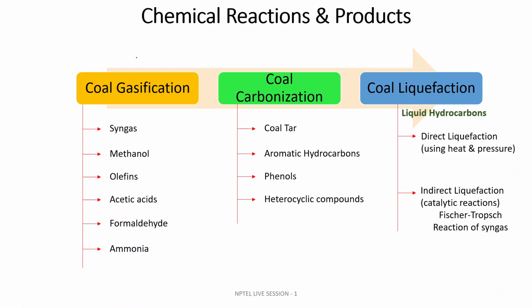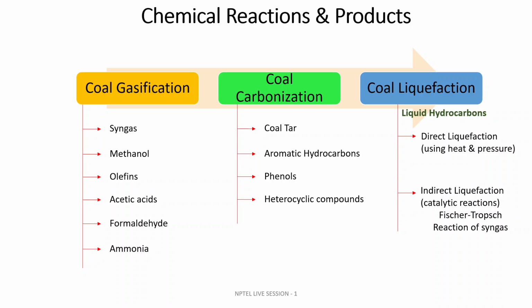Now we already discussed various mechanical operations, and we have seen how the size crusher does work, and how the washing and those kinds of operations are done. Next part is chemical reactions or product.